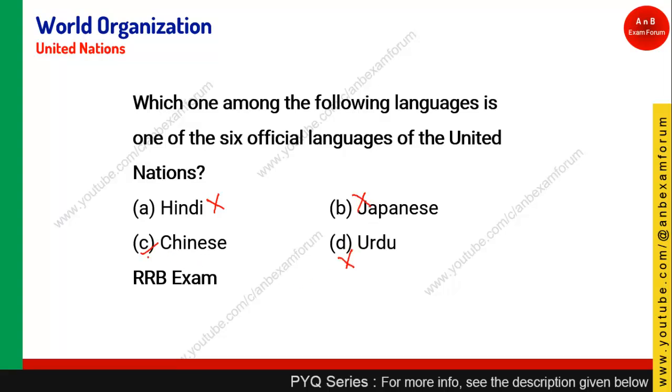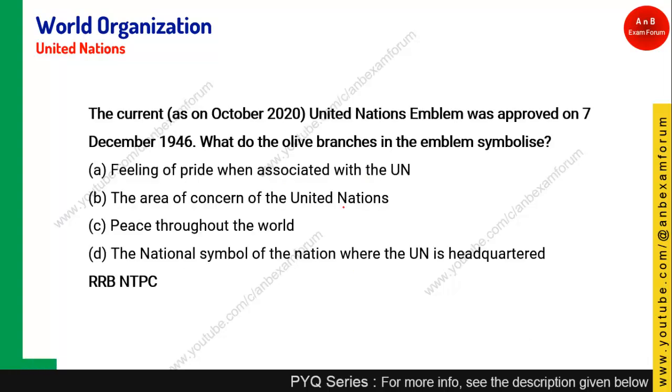As I told you, English and French are the working languages, whereas the official languages are CARS: Chinese, Arabic, Russian and Spanish. All these are official languages of the United Nations. So those who answered C, Chinese, are right.